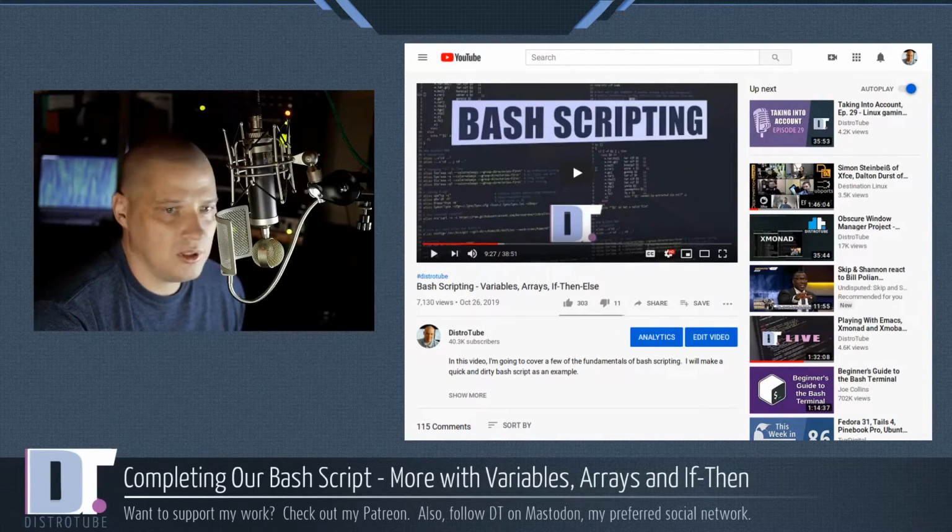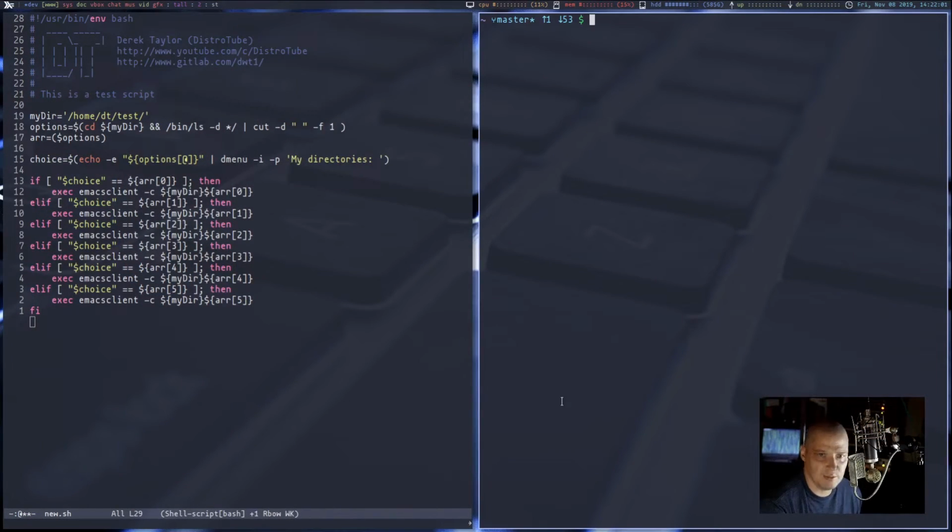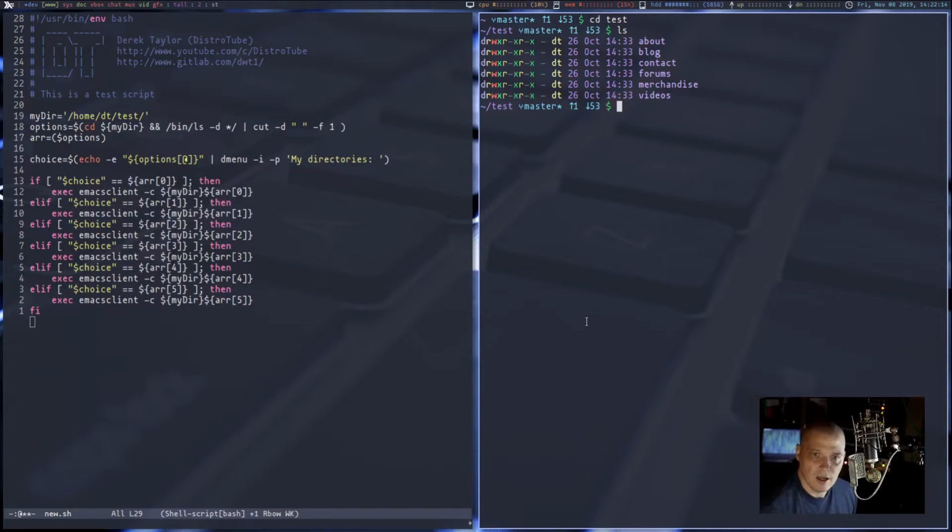So today I wanted to go back to that script we started the other day and actually complete it, because what I did the other day, I created this directory called test. So I'm going to cd into the test directory. By ls, I put 6 subdirectories in the test directory: about, blog, contact, forms, merchandise, videos.